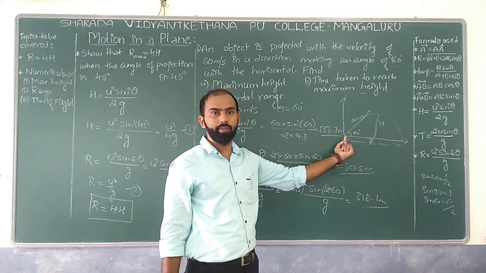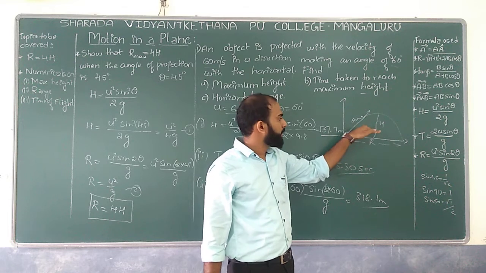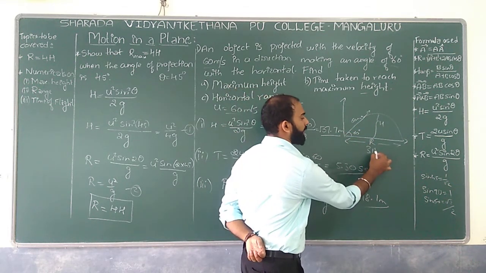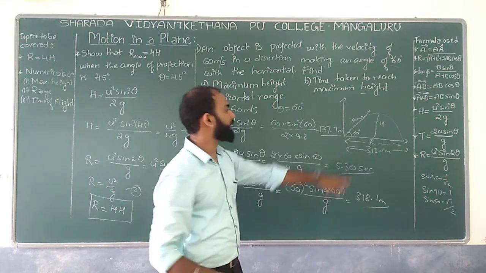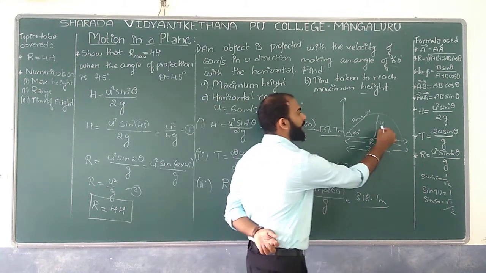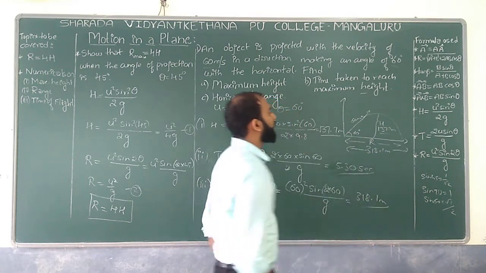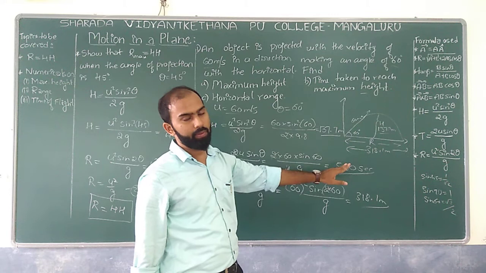So the range which an object can cover if you throw it at 60 degree with respect to the horizontal component is 318.1 meter. The height it can reach is 137.7 meter, and the time taken to reach the maximum height is 5.3 seconds. Okay.